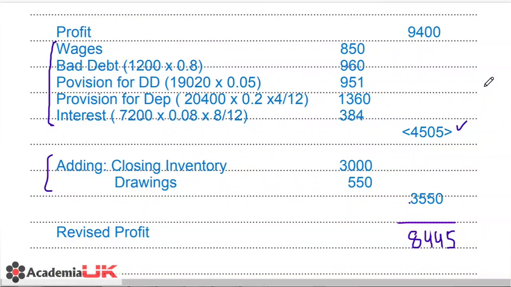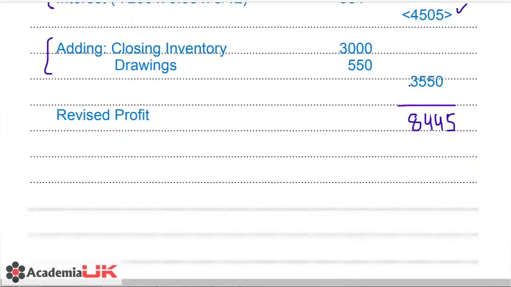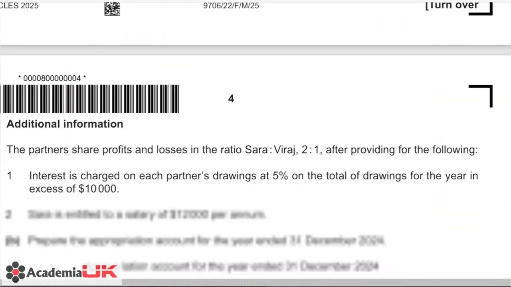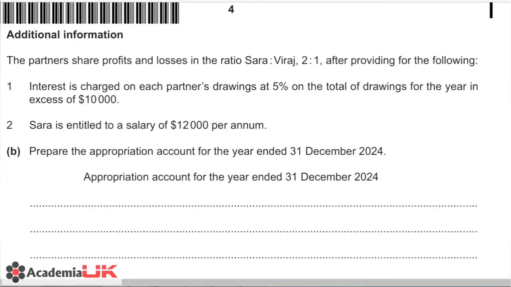Okay guys, so moving on to the next part. This next part is asking us with additional information. The partners share profits and losses in the ratio Sara Viraj 2:1 after providing for the following. The interest is charged on each partner's drawings at 5%, so we have interest on drawings at 5% on the total of drawings for the year in excess of 10,000.